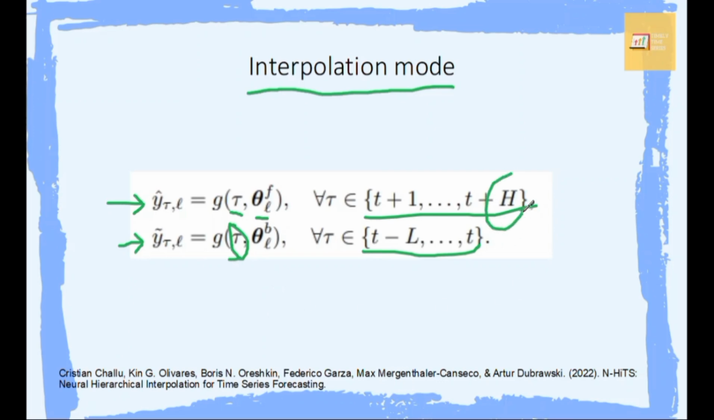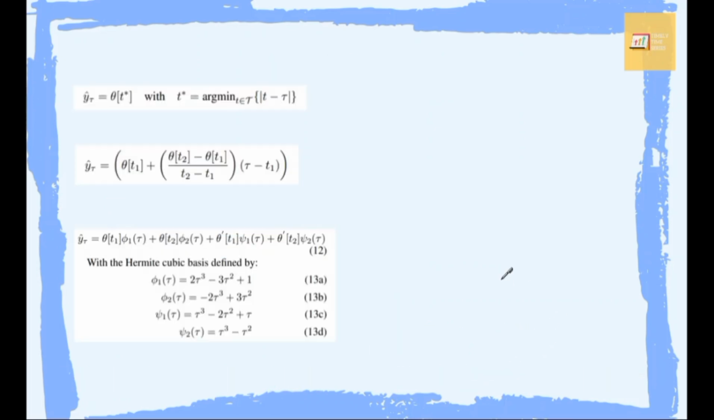So H here is the horizon, and capital L here is the length of the history. Usually capital L would range from twice the horizon to 7 times the horizon. There are 3 interpolation functions that we can use. The first one is the nearest neighbor, the second one is the linear interpolation, and the third one is the Hermite-Cubic interpolation. So cubic interpolation.